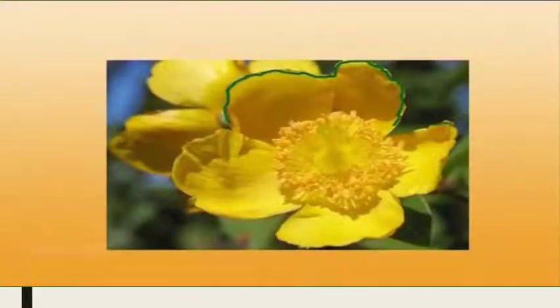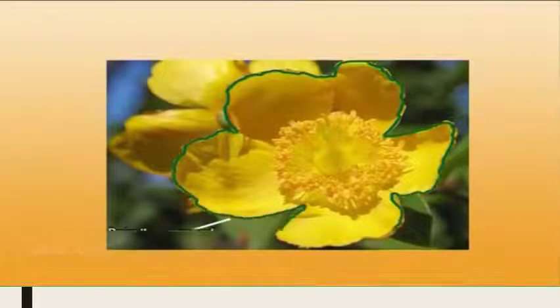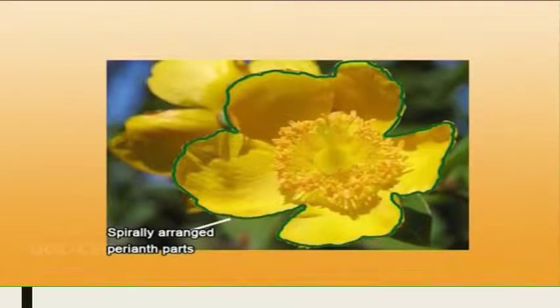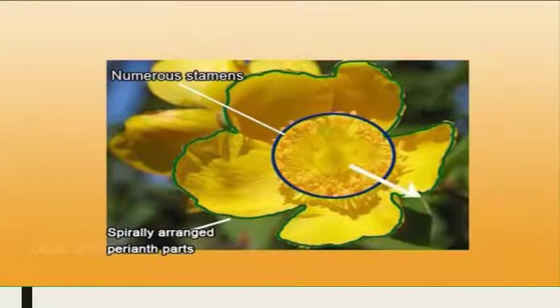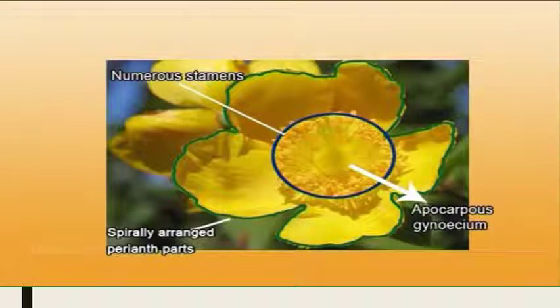The family Ranunculaceae is distinct in having the following characters, mostly in its flower. Number one, it has spirally arranged perianth parts, that is, sepals and petals are spirally arranged. Number two, a distinct character is that it has numerous stamens. And the third one is that it has an apocarpous gynoecium.